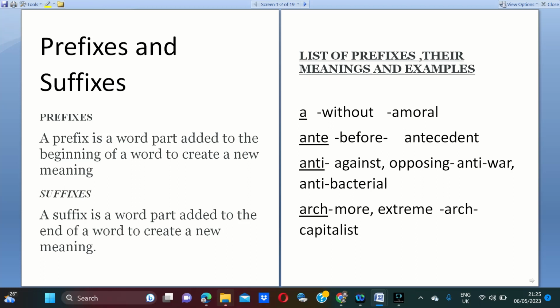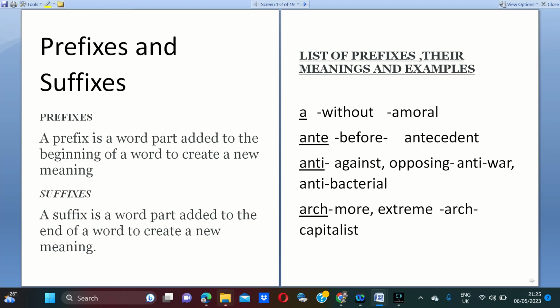Good evening to all. In this video, we discuss prefixes and suffixes. In morphological sense, these two are called affixes. Based on the position of the group of letters in a word, they are divided into two types. One is prefix, another one is a suffix.